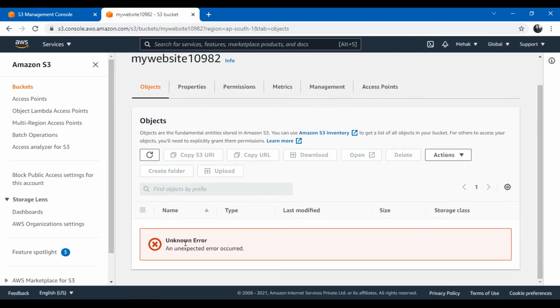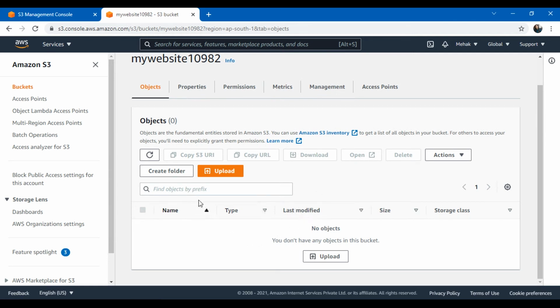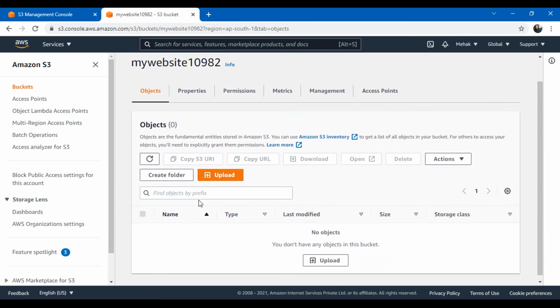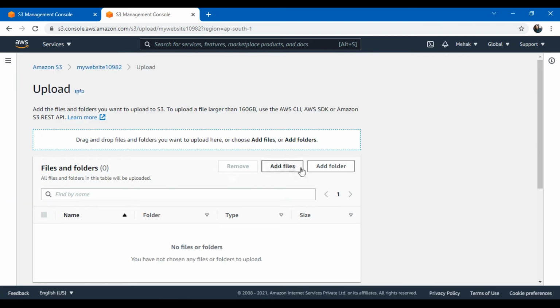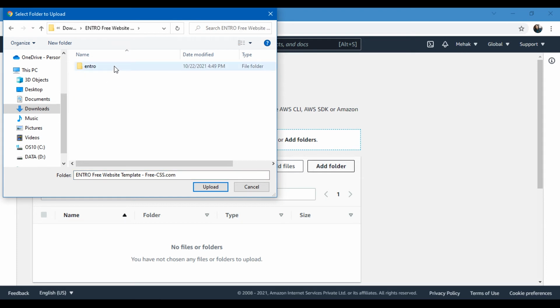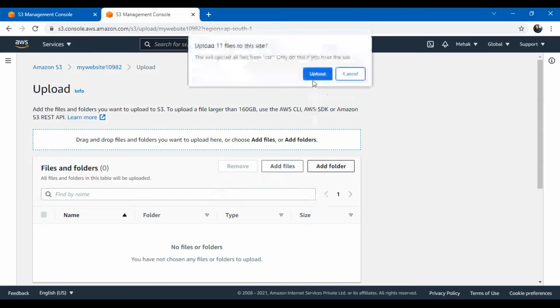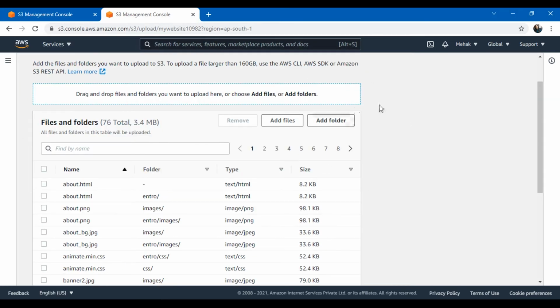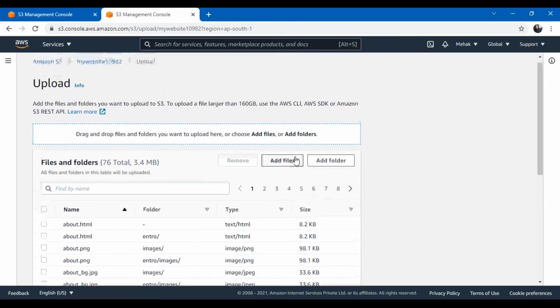Now we will upload some files into this. So I have a template. I downloaded a template to be used as my website, so I'll upload that data itself. I'll first add some folders. I'll be adding all these folders, so let me add them one by one. So I have added all the folders and the files that I had for my template. As you can see, it's already 76 files that I have here.